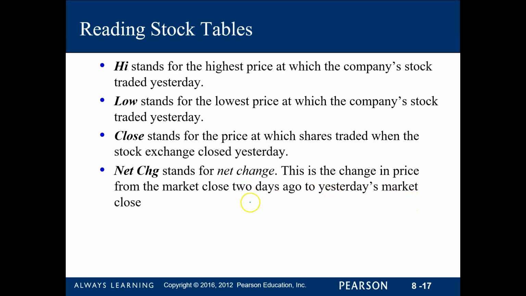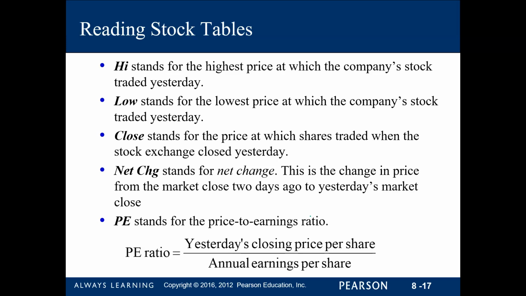So that's whether there has been an increase or decrease in the price of the stocks. And then PE is the price to earnings ratio. All right. So to compute the PE ratio, all we need to do is divide yesterday's closing price by the annual earnings per share.